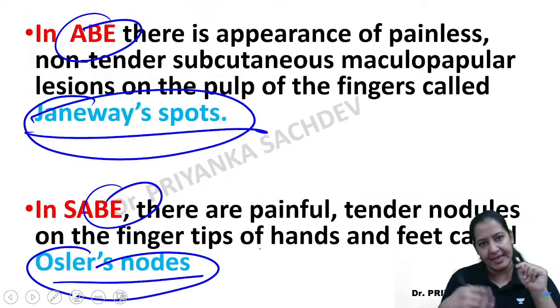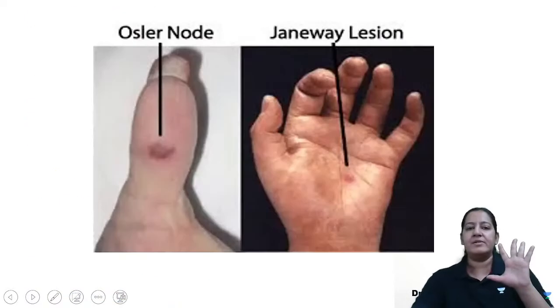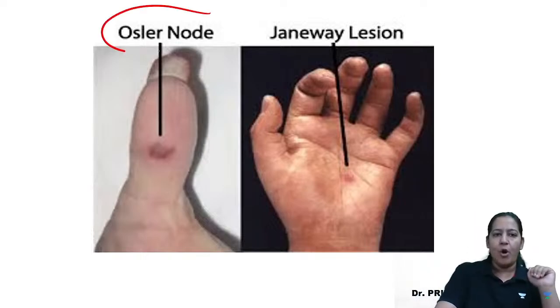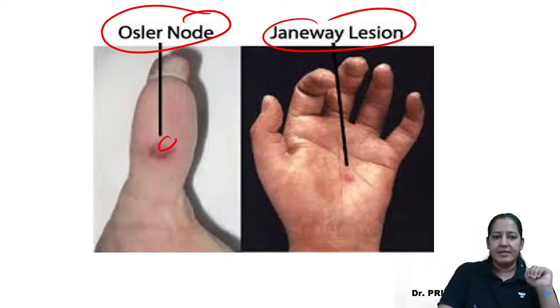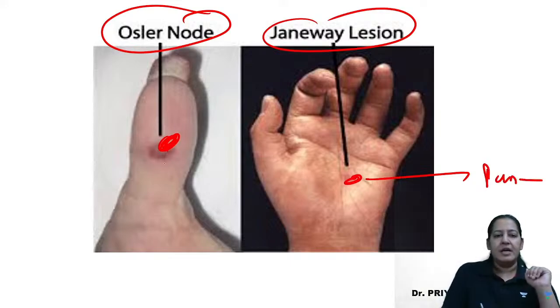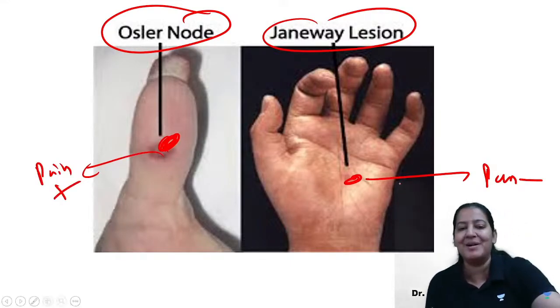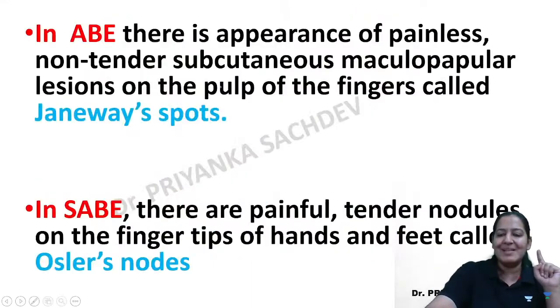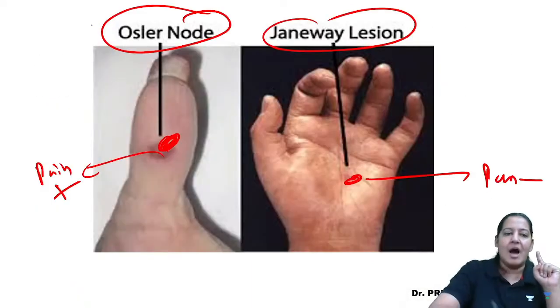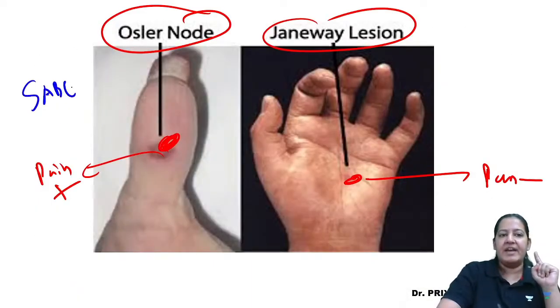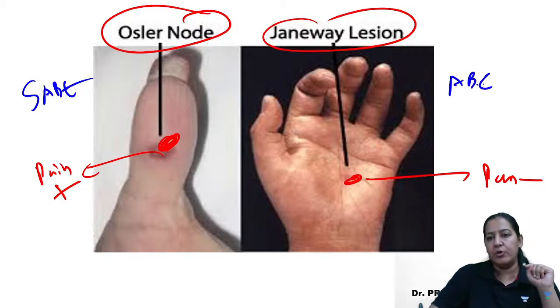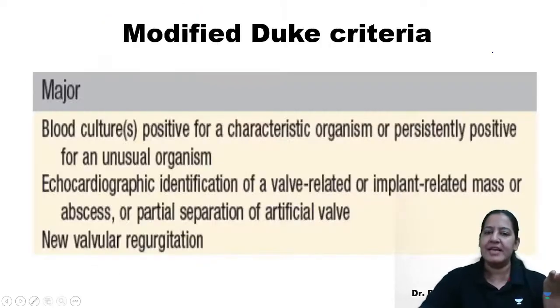You got my point? Say yes or no. So typically, it is crystal clear in the diagram. You can see Osler, you can see Janeway. This is the tip of the finger, this is the palm. So here pain is absent, here pain is present. I'm a little bit fast because I have to finish the session, right? So Osler nodes are seen in SABE and Janeway lesions are seen in ABE. Both are extracardiac lesions of infective endocarditis.